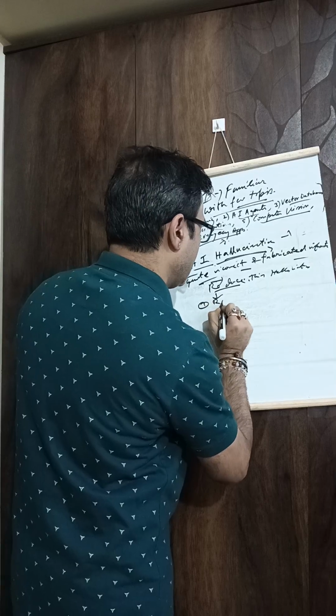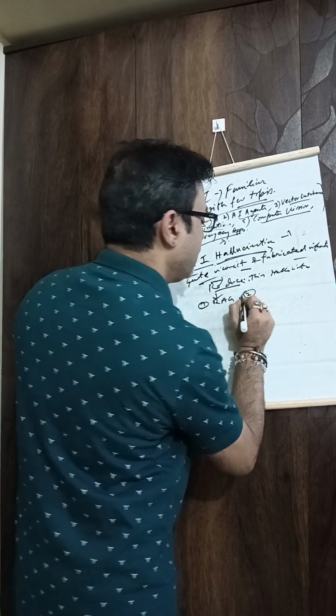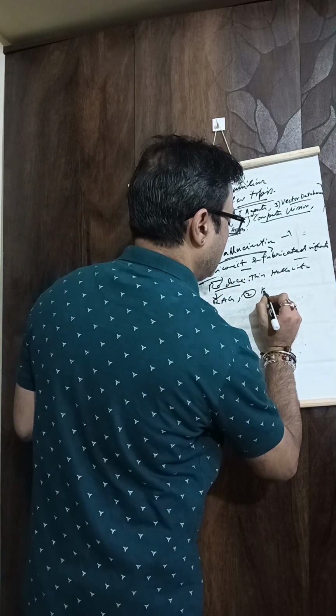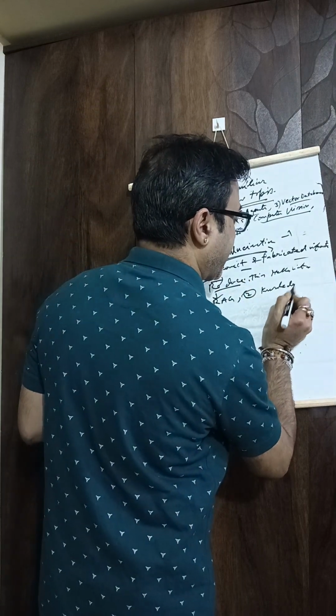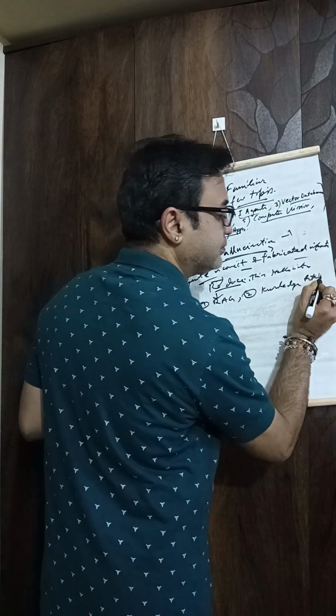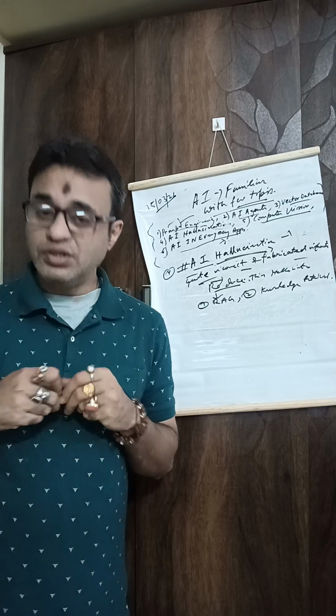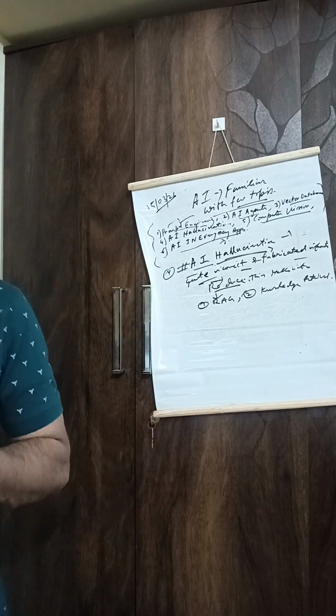What else can mitigate this hallucination? Knowledge retrieval. If we use RAG, we can minimize the hallucination.